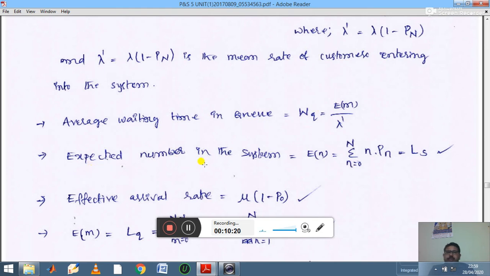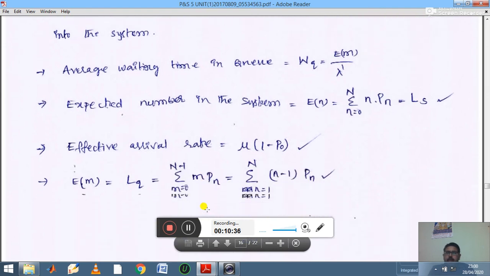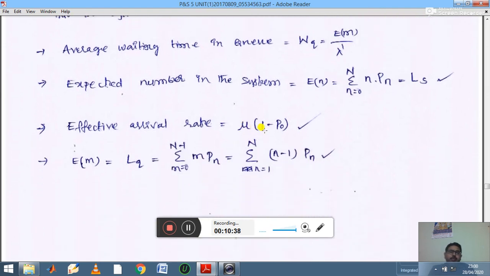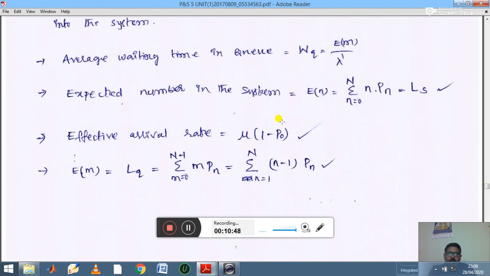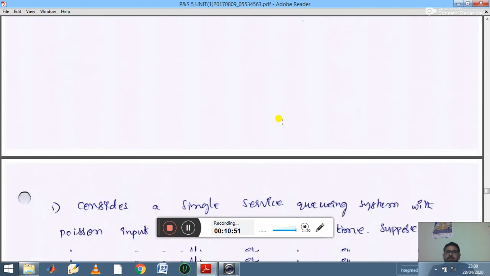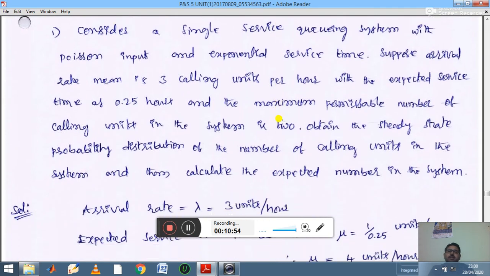The next, expected number in the system. Expected number in the system is calculated by E of n is equal to summation n into Pn, which equals Ls. Then the effective arrival rate is given by mu into (1 minus P naught), and again here we are using the LQ formula. So please revise all these basic notations. On the basis of these formulas, again we are going to solve a few problems based on the M/M/1/N FIFO model.